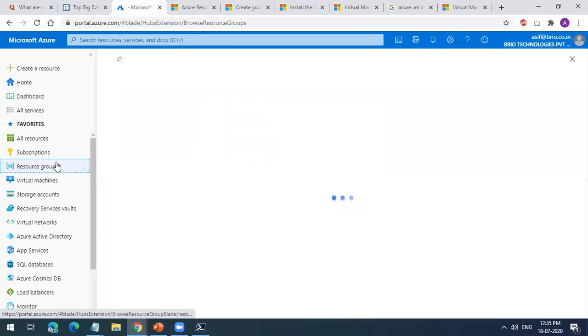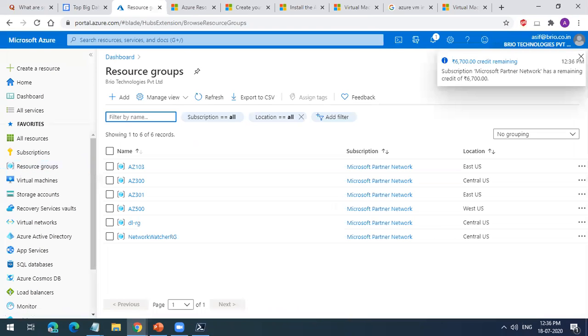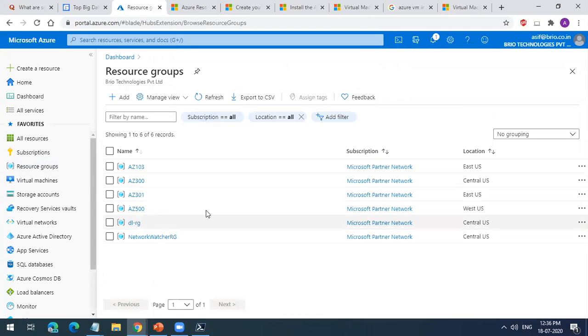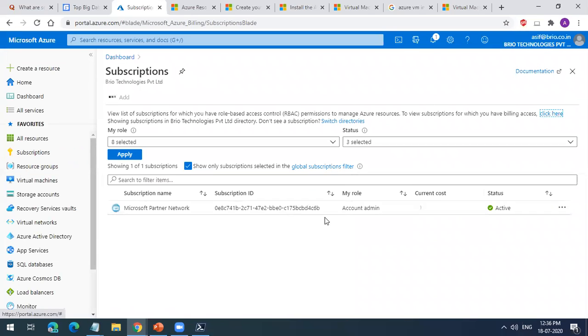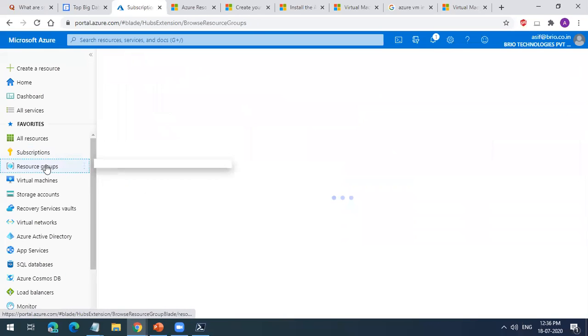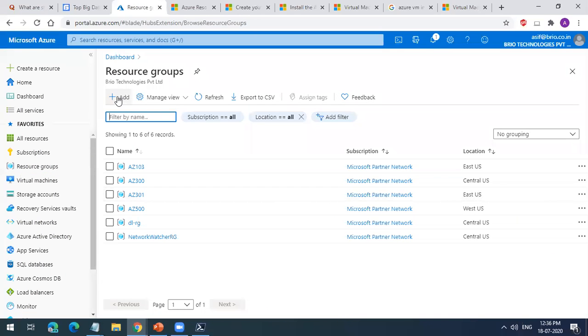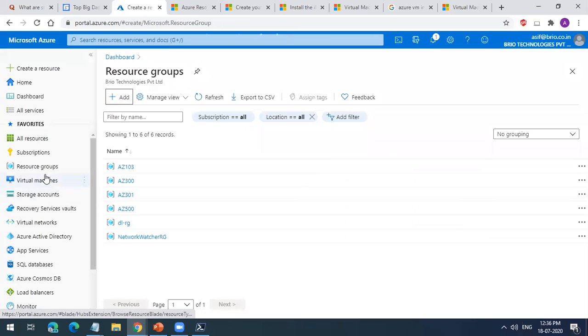So you can see I have created different resource groups. Whenever I prepared for different exams, I created those resource groups. You can see I have a different subscription. This is my Microsoft partner subscription. I'm from a Microsoft partner company, so I get the Microsoft partner network. Microsoft partners get their own subscription, so I got this for training purposes. So what I'll do, I'll go to virtual machines.